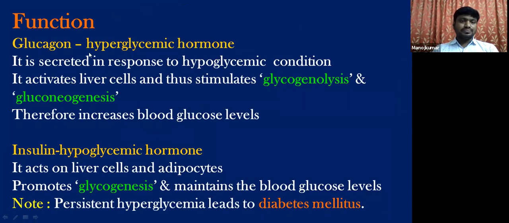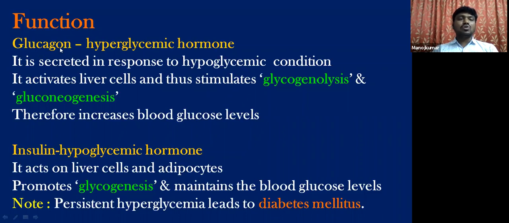Now, glucagon is commonly called as hyperglycemic hormone. Hyper means high, above. Glycemic in the sense that glucose. So this glucagon is responsible in increasing what? Blood glucose levels. So as this glucagon is responsible in increasing the blood glucose levels, this glucagon is called as hyperglycemic hormone. So whenever there is a decrease or whenever there is a fall in the levels of glucose in the blood, that stimulates the alpha cells to secrete glucagon.